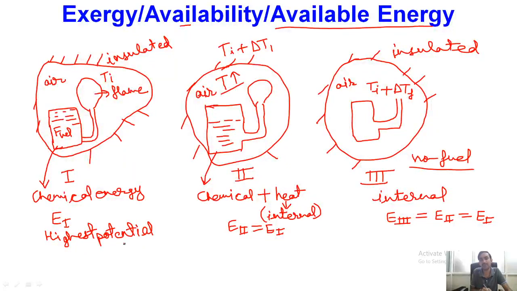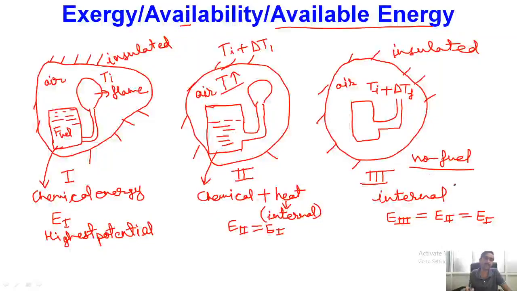And as we move towards the second situation, we will find that the potential for energy conversion into work has actually decreased, and similarly in the third case the potential for conversion into work will be lowest.